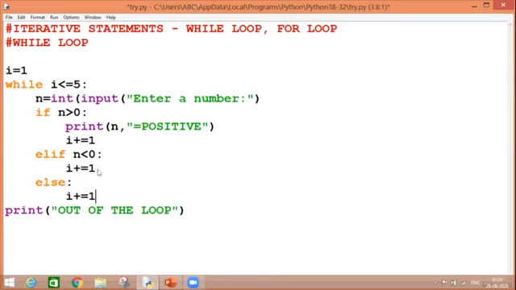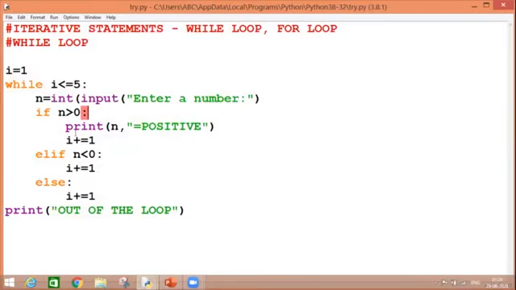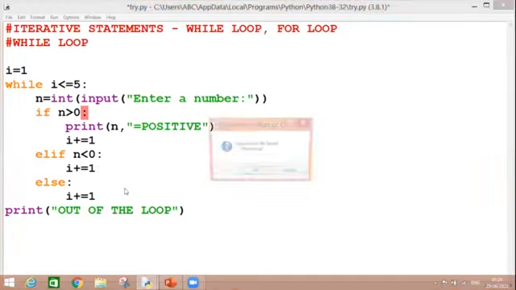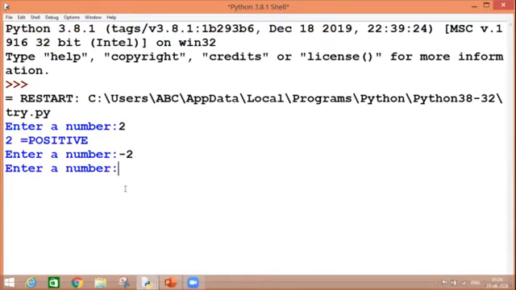So now let's run it once. F5. Invalid syntax. Okay, let's run it. Enter a number. Let's say 2. So 2 is a positive number. If I check for -2, nothing is printed. If I check for 0, nothing is printed.